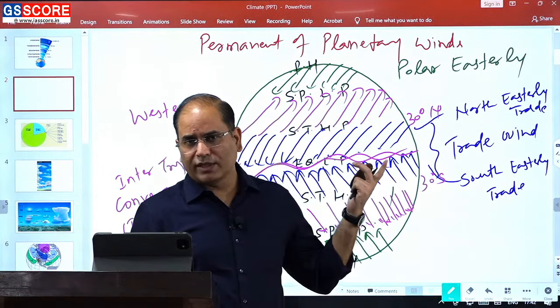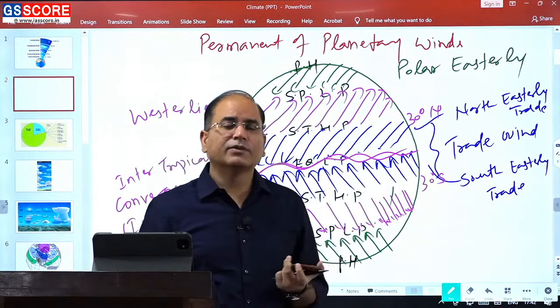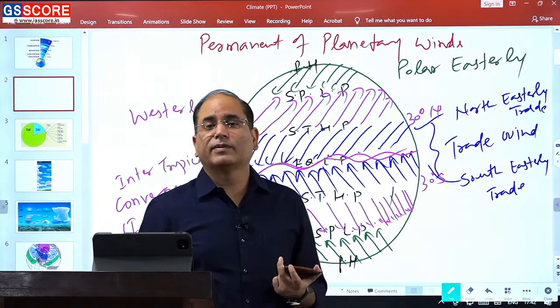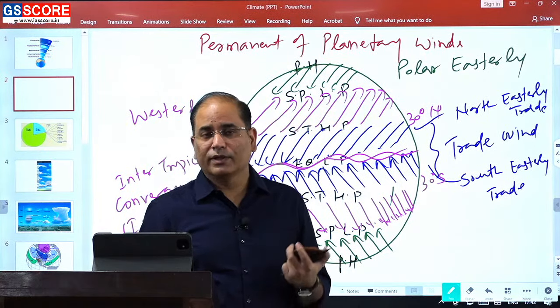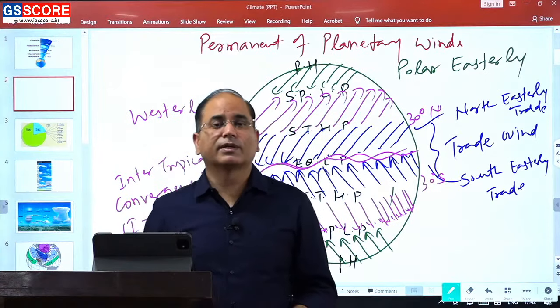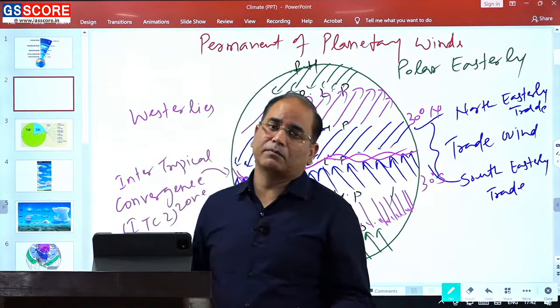That is also clear from the water vapor distribution, where you will also see that low latitude has plenty, while higher latitude is almost not having the presence of water vapor.